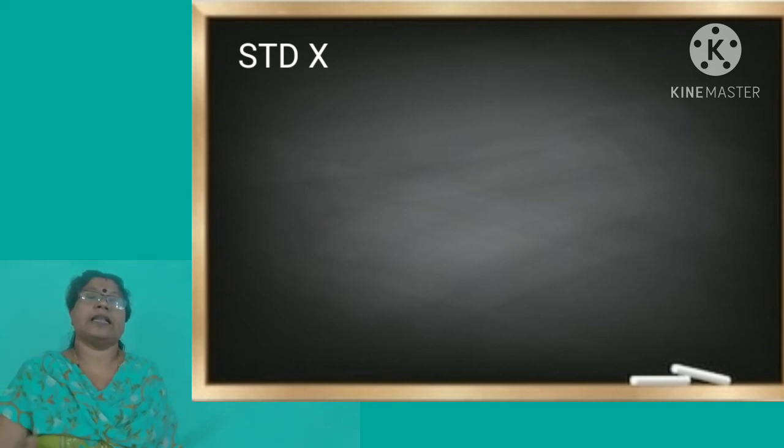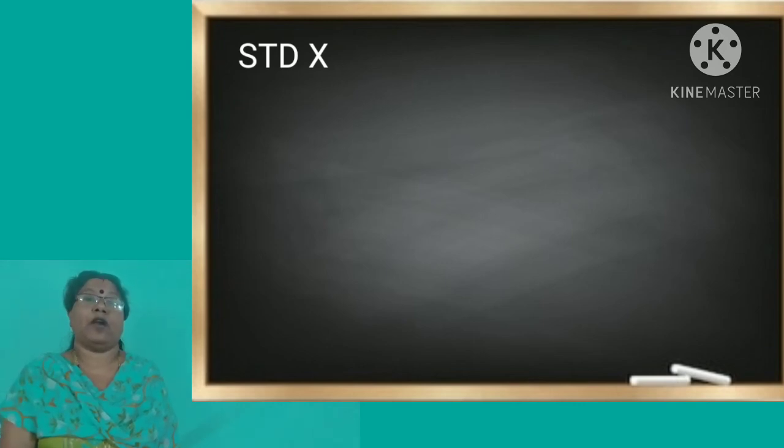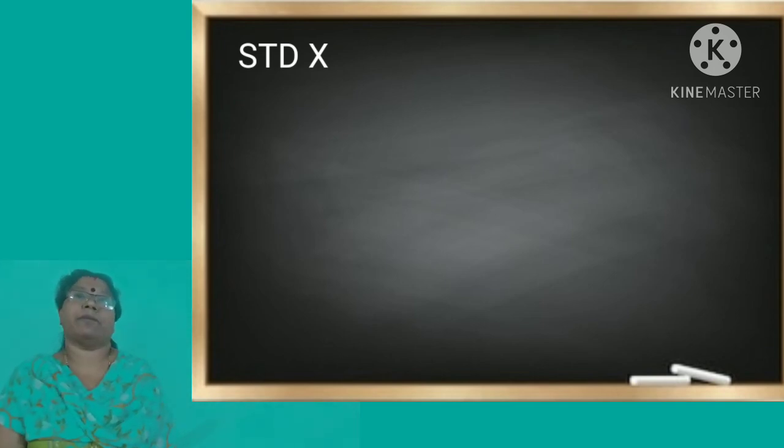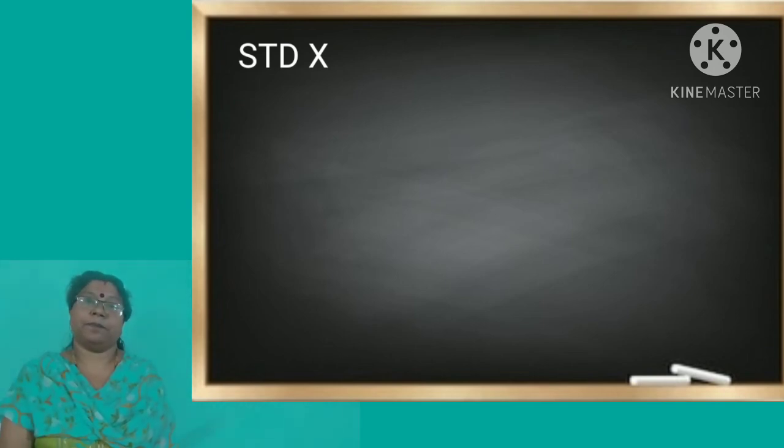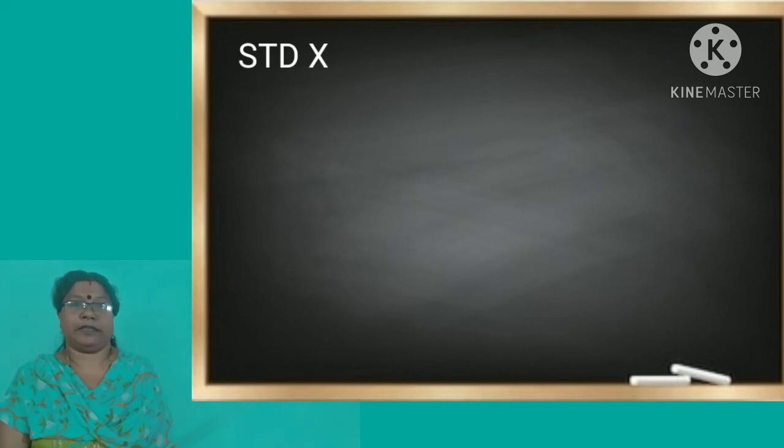Then another condition is, you may have seen elderly people. They hold a newspaper a bit farther away from their eyes. That is because as age increases, the near point of the eye also increases.